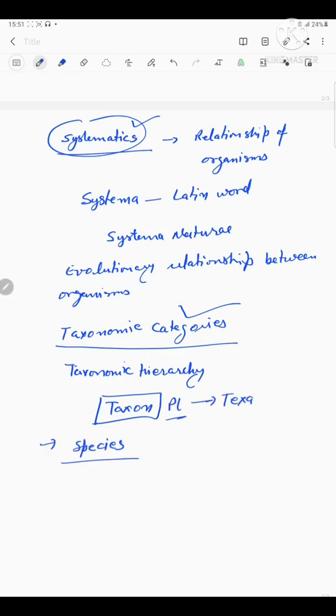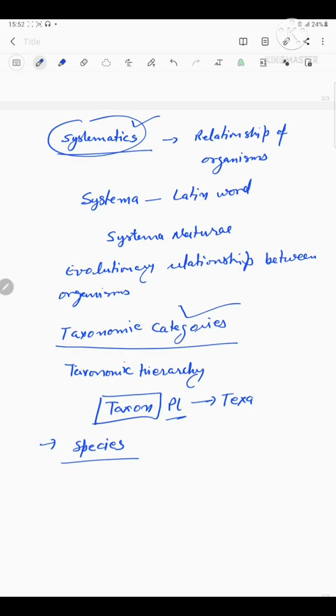First of all, we consider the taxonomic category species. Taxonomic studies consider a group of individual organisms with fundamental similarities as a species. One should be able to distinguish one species from other closely related species based on distinct morphological characteristics.